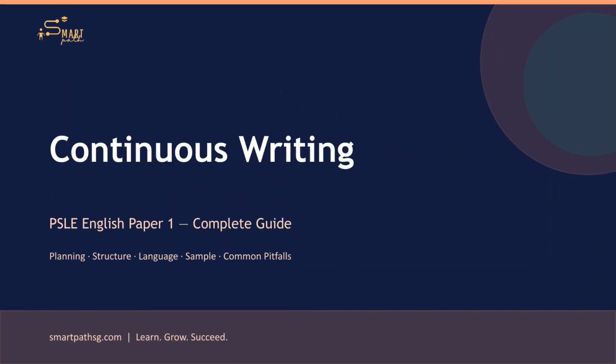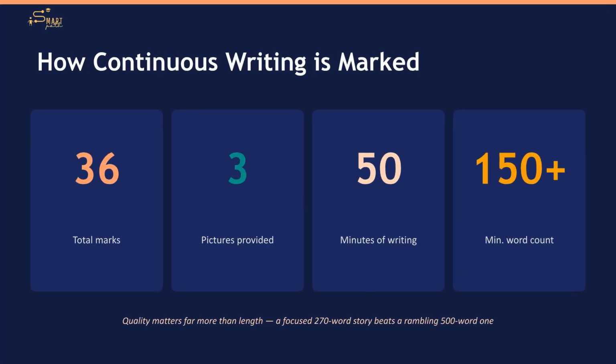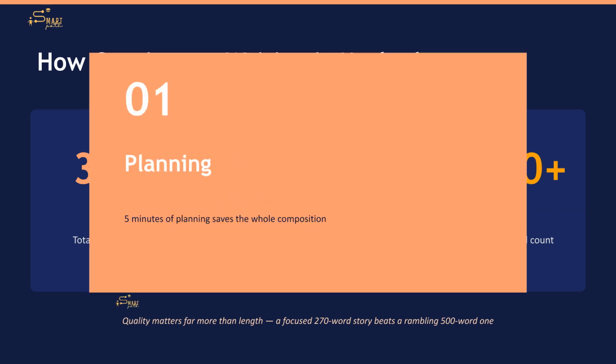Welcome. Today, we focus on how to score high on continuous writing in PSLE English Paper 1, from planning and structure to upgrading your language, with an annotated sample and the 10 most common pitfalls to avoid. Continuous writing is worth 36 marks, the single highest component in PSLE English. You'll be provided with 3 pictures, and your composition must be based on at least 1. Aim for 50 minutes of writing and a sweet spot of 250 to 350 well-crafted words.